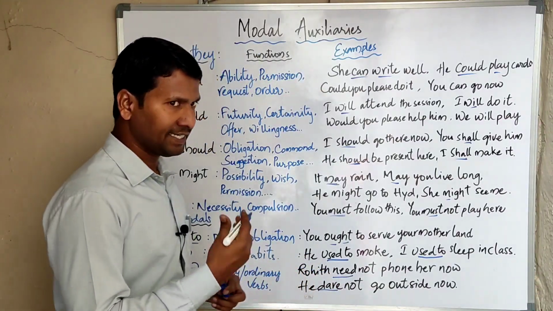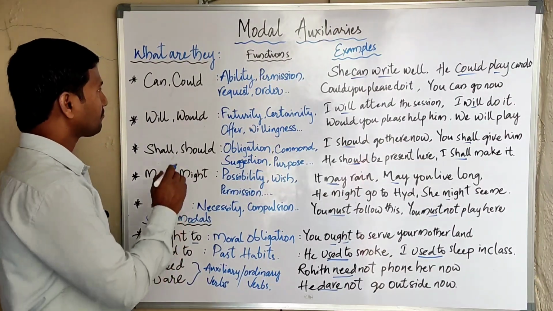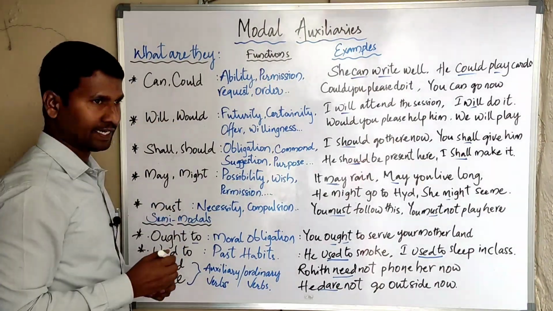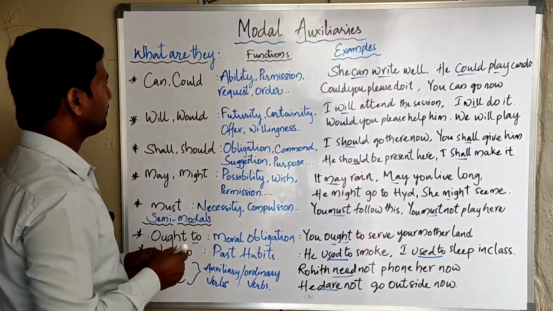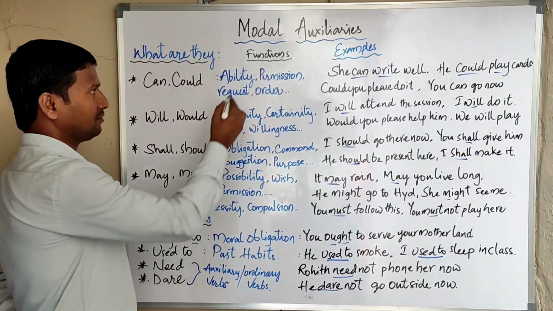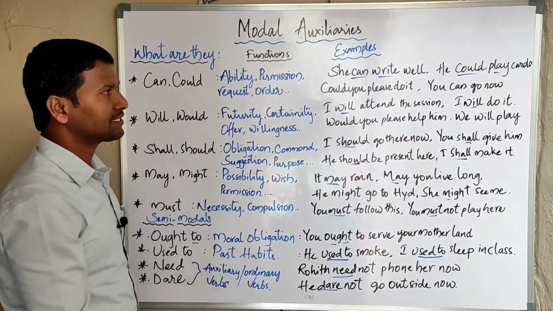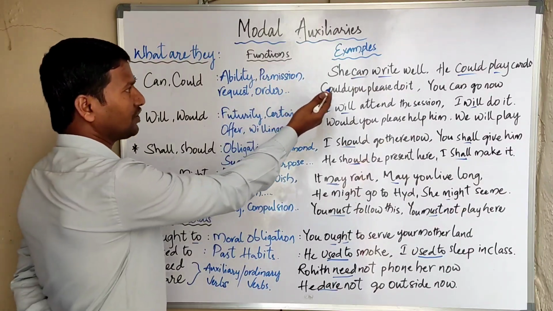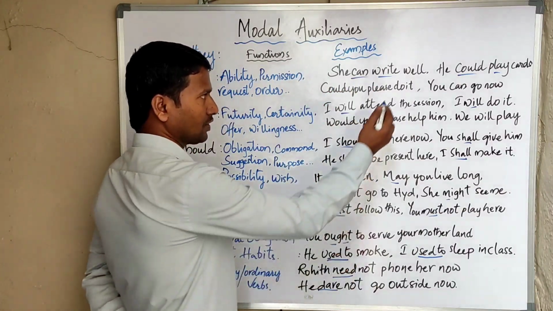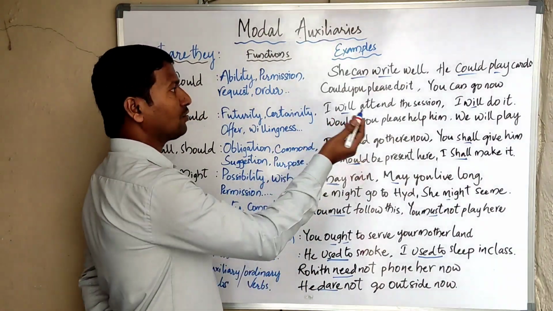If you look at each in detail, could is the past form of can. We use can or could to express ability, permission, request, and order. Some examples: she can write well, he could play cards, could you please do it, you can go now.